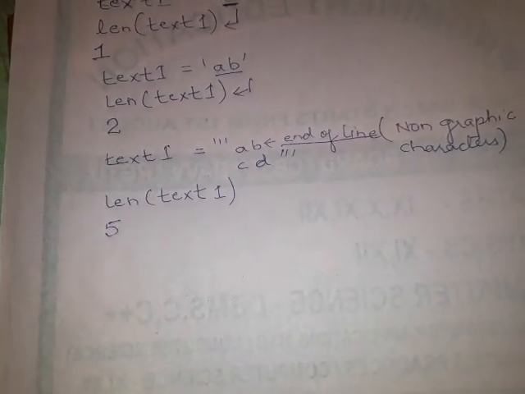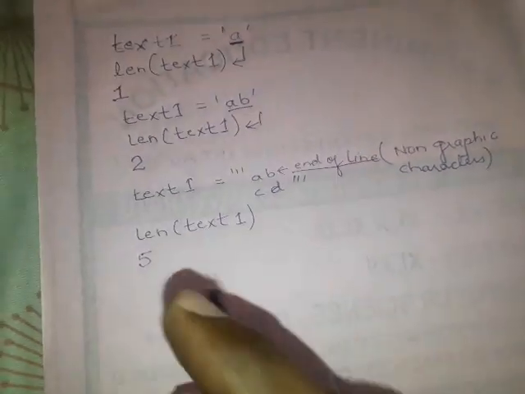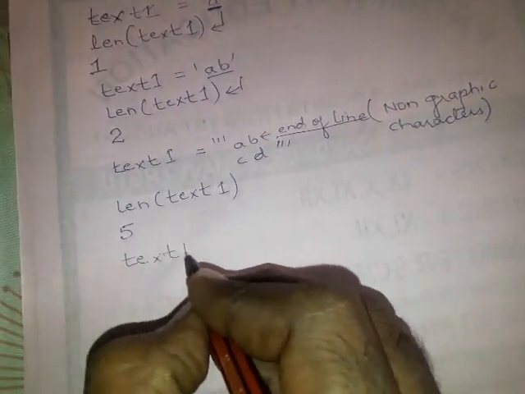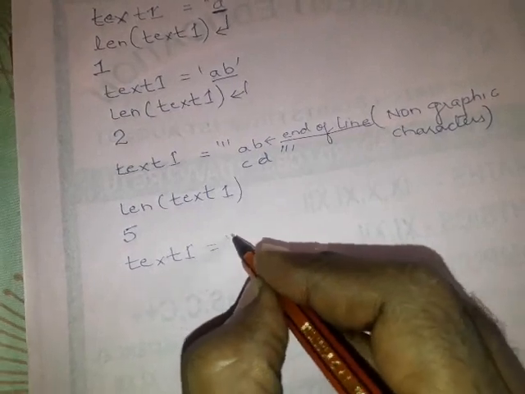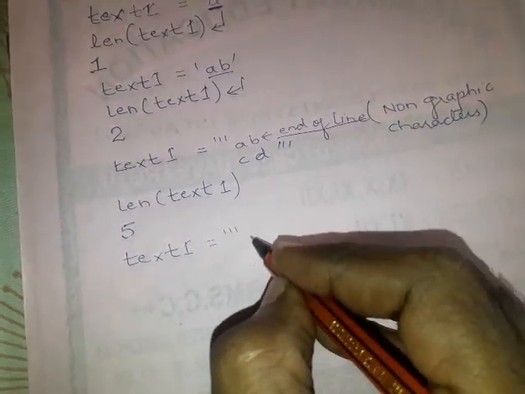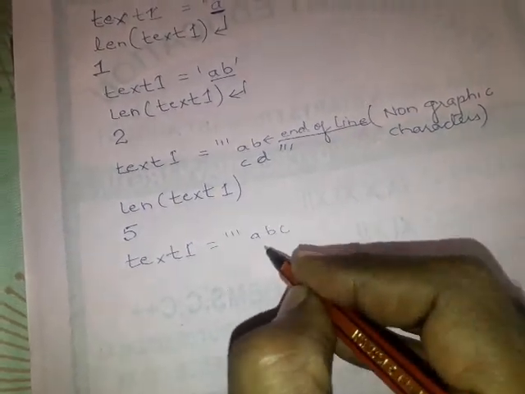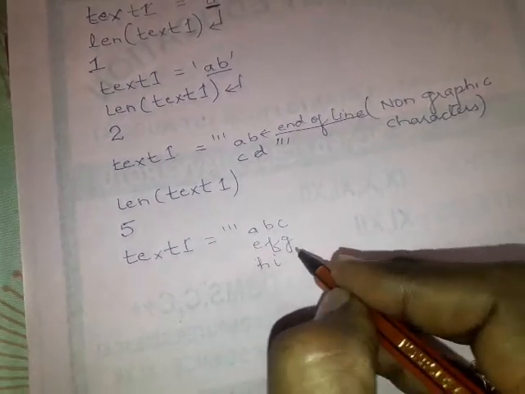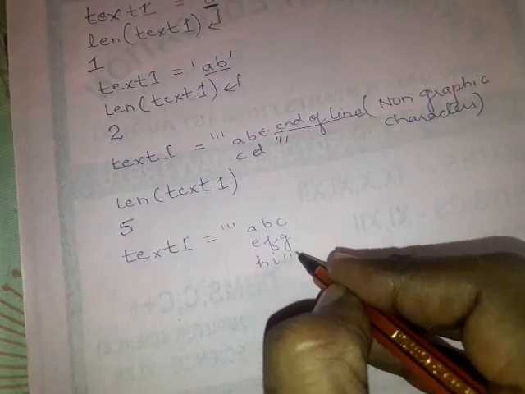Okay, again giving another example, suppose text 1 equals to triple quote a b c e f g h I. Okay, now triple quotes close.